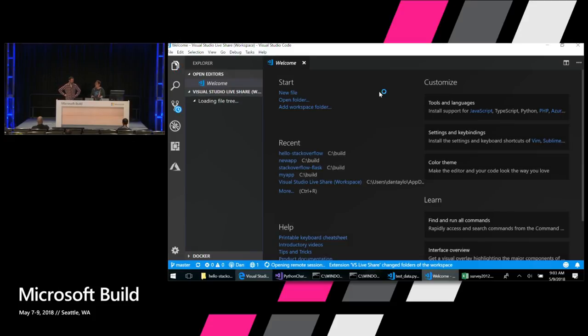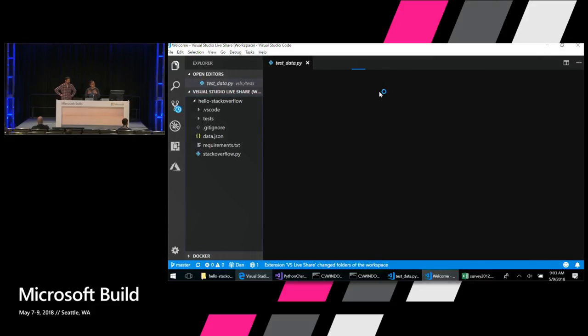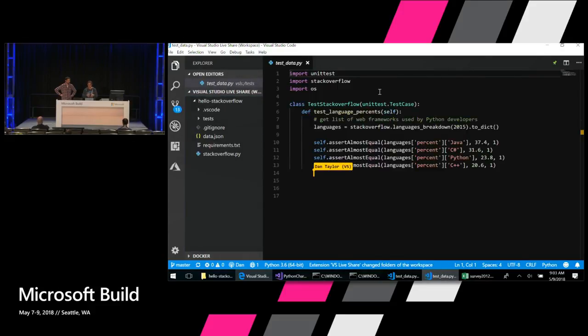What's cool about what's going on here is that if this was actually my machine, which had none of Dan's code installed on it, let's use our imaginations for a second. What you'll see is all of the code just magically appeared. I'm running on a machine somewhere else in the world, a different machine with none of the source code on there, yet what I'm looking at now is Dan's code.